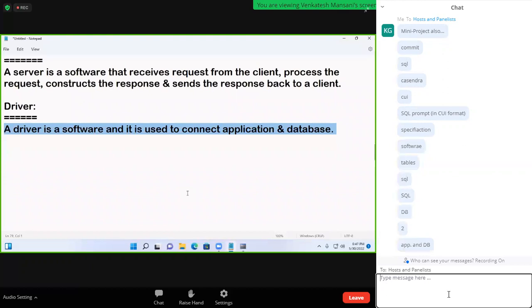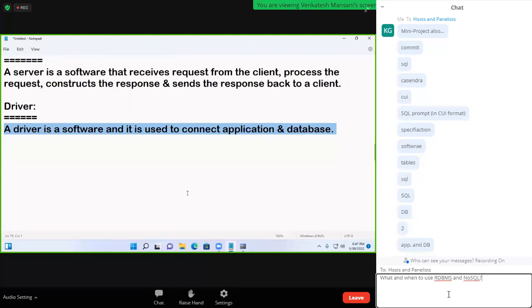That is the SQL prompt, for example. Okay, Oracle is a database. We cannot see Oracle. We cannot see the back end. Now, application and database, these two softwares are connected with one more software. That software is called a driver.